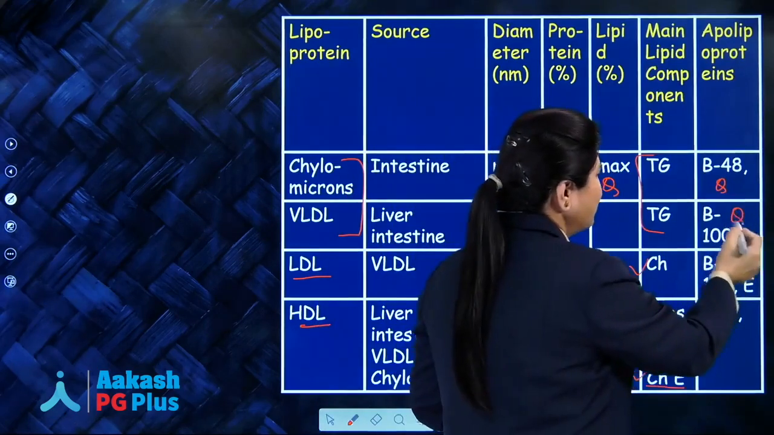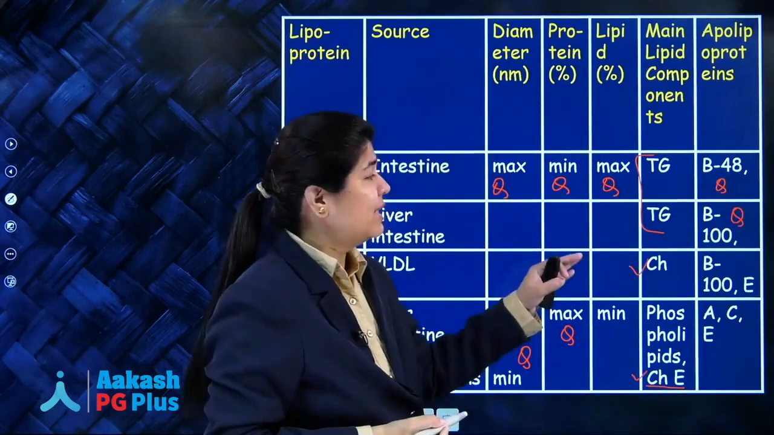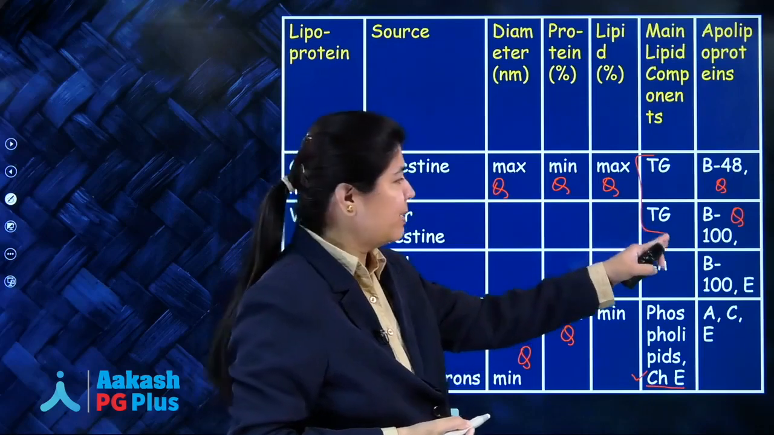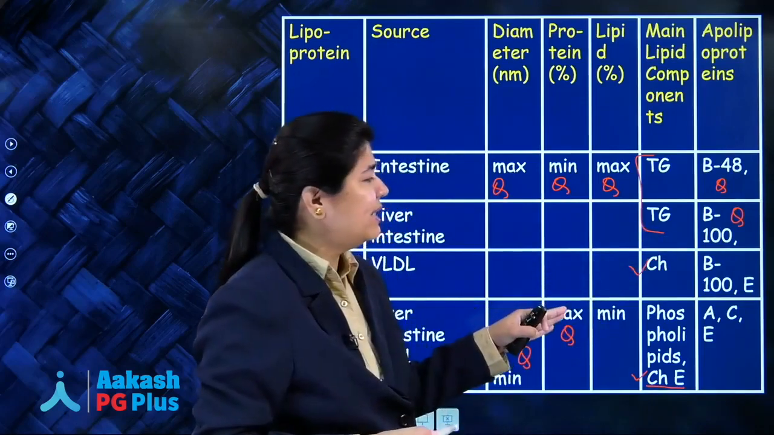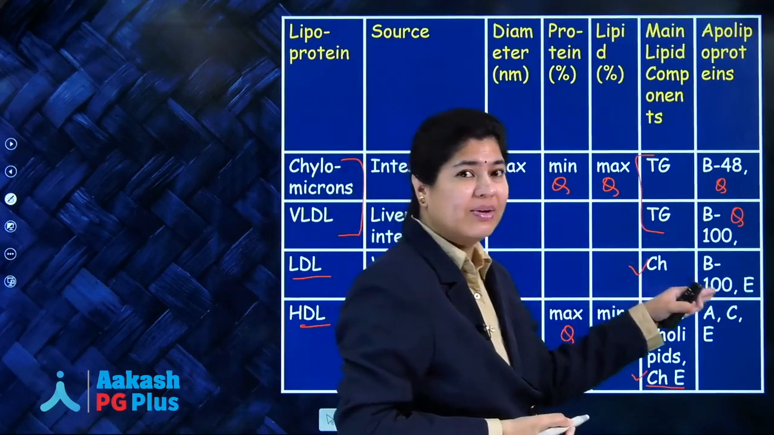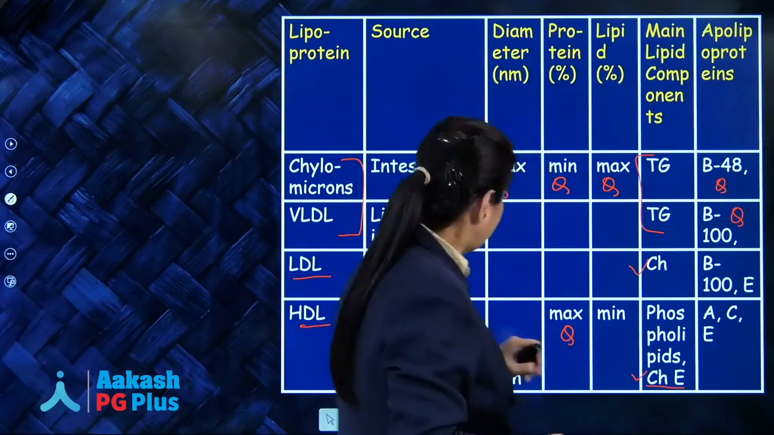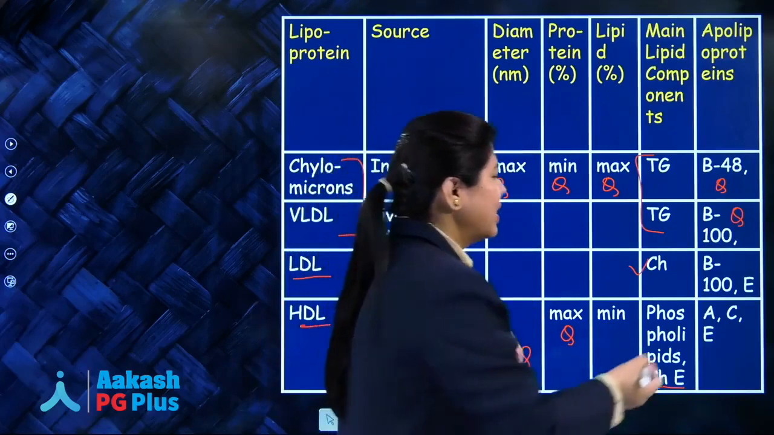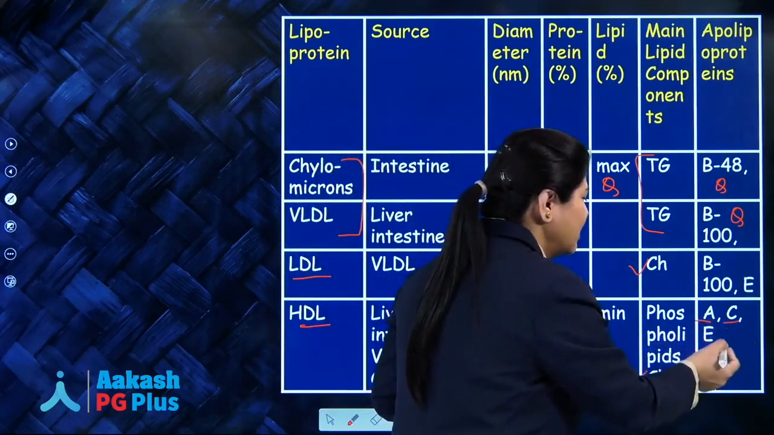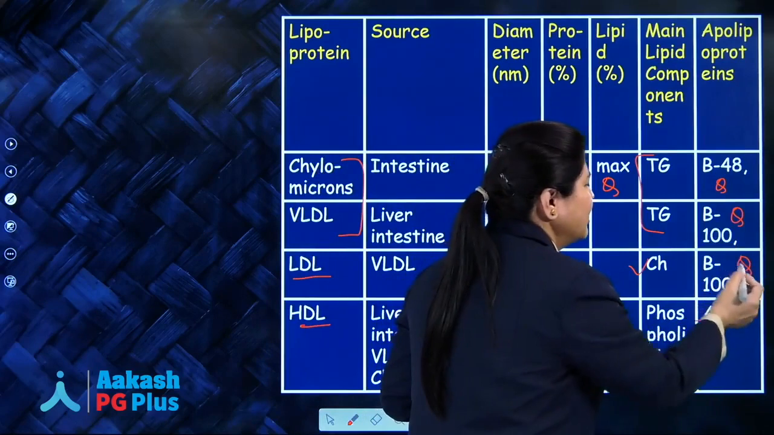B100 is the apolipoprotein for VLDL. So this is important, you need to remember this, okay. And for LDL, the apolipoprotein is B100 and ApoE, okay. Your HDL is having ApoA, ApoC and ApoE. All these are important, you need to remember.